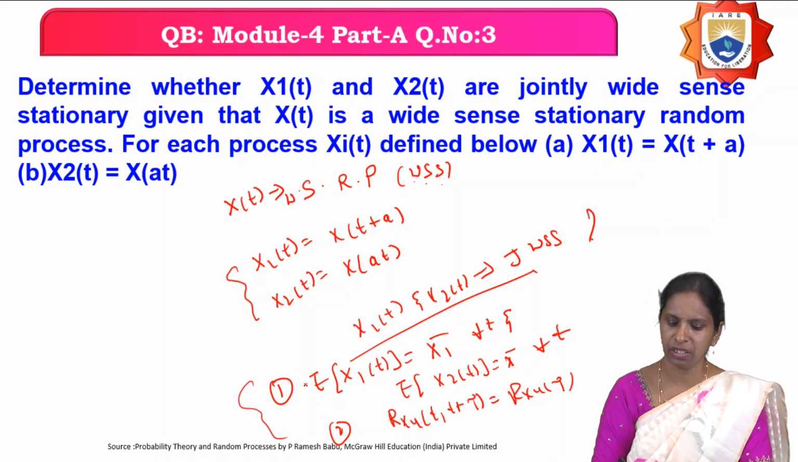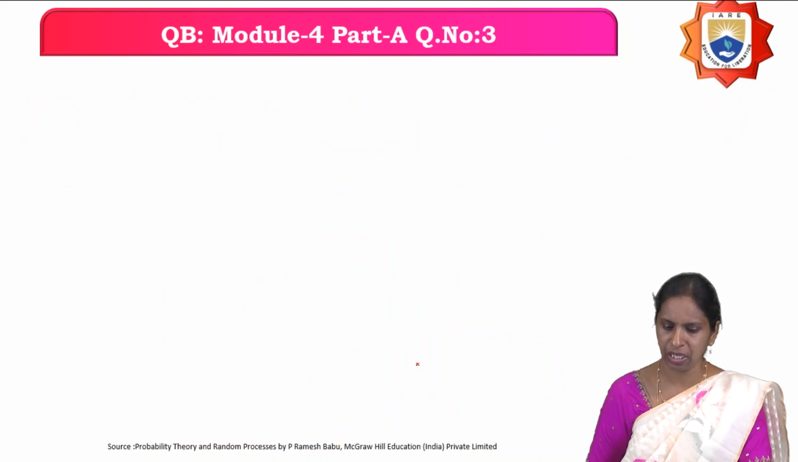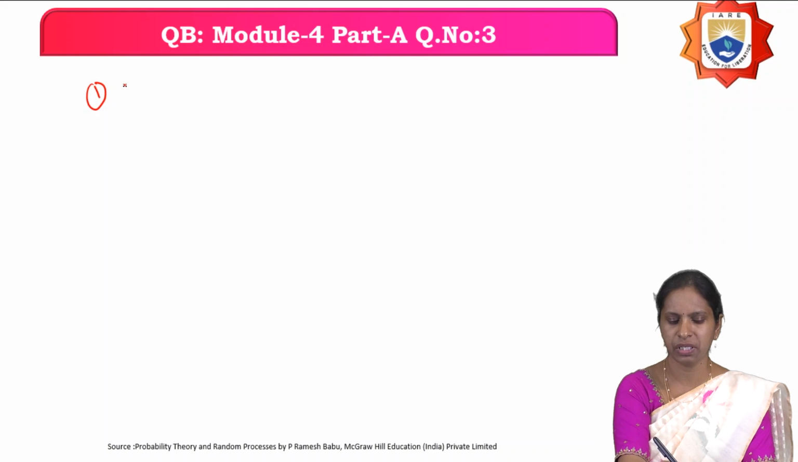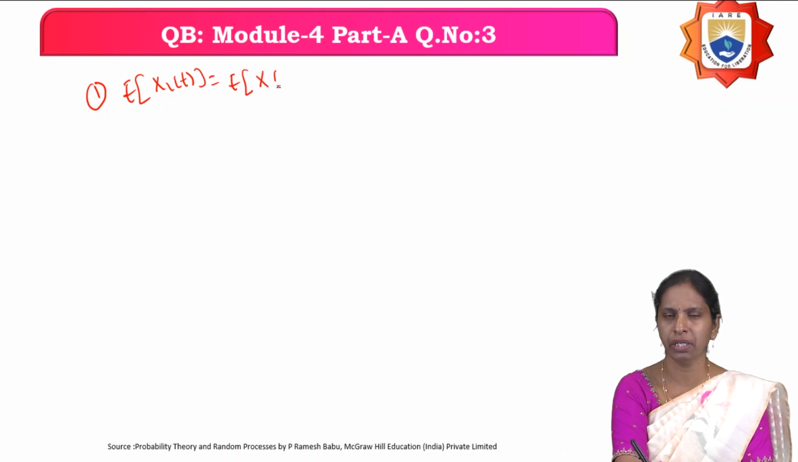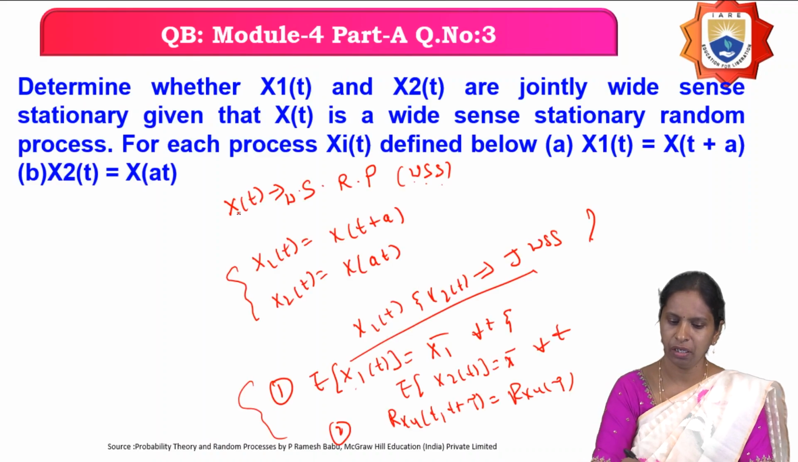So we'll go for the first condition. What is the first condition? The means of the random processes you have to calculate. So what is the mean of the first random process? Expectation of x1 of t. So that equals expectation of, what is x1 of t? Nothing but, as given, x of t plus a. And what they have given is that x of t is a wide sense stationary random process.